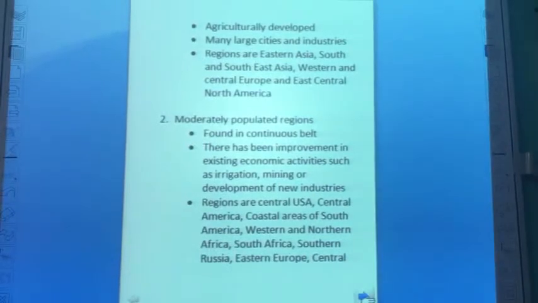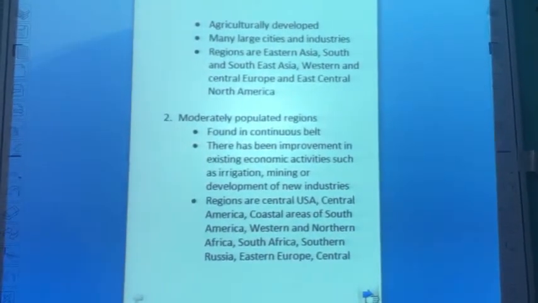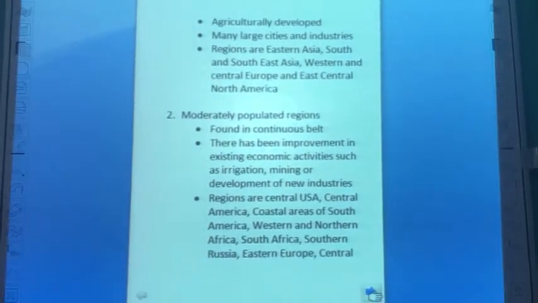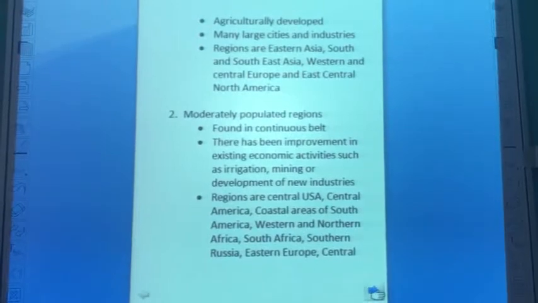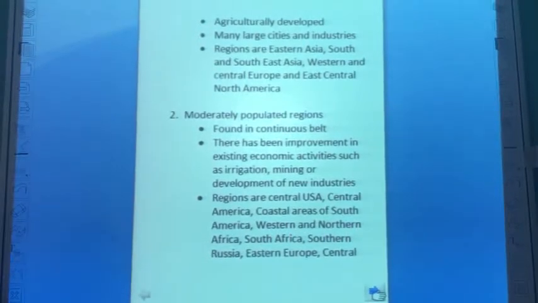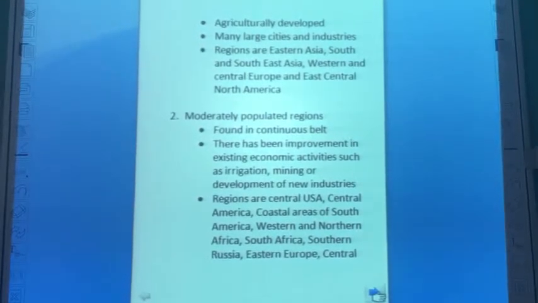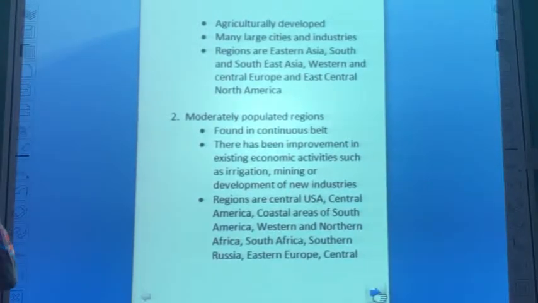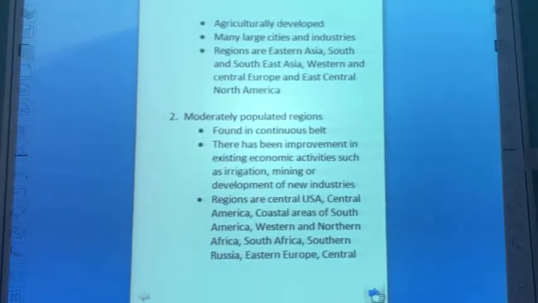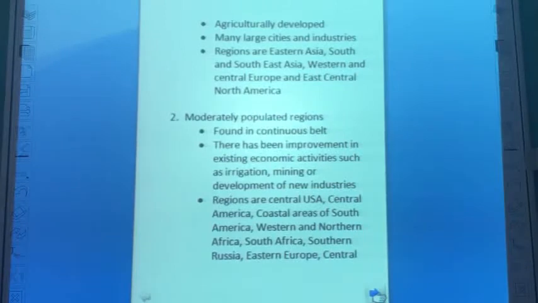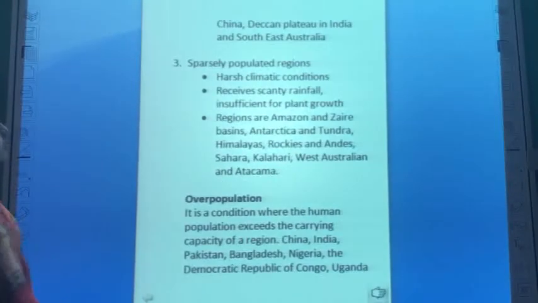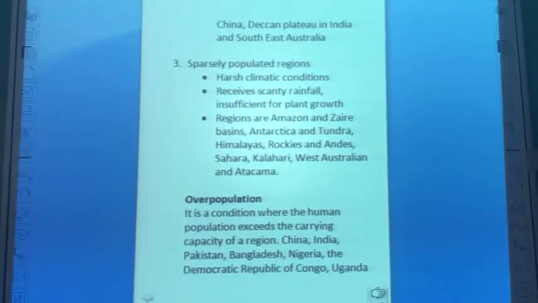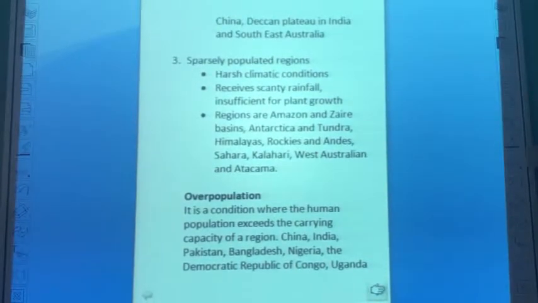Next, moderately populated regions. This region is found in a continuous belt. There has been improvement in existing economic activities such as irrigation, mining or development of new industries, and these regions are Central USA, Central America, coastal areas of South America, Western and Northern Africa, South Africa, Southern Russia, Eastern Europe, Central China, Deccan Plateau in India and Southeast Australia.